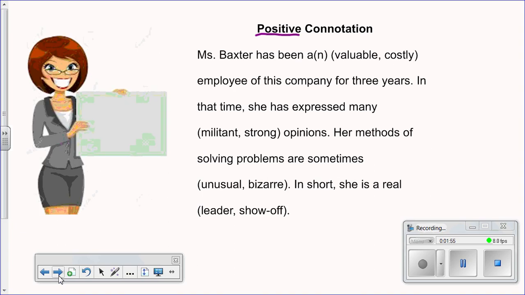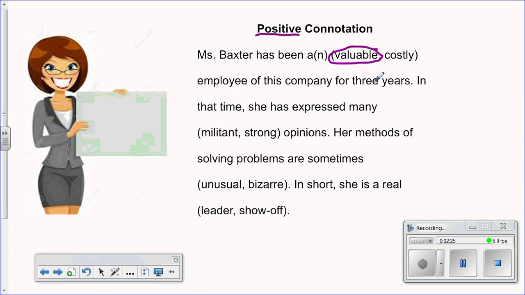We're going to practice with Ms. Baxter. We're going to give her story a positive spin by choosing the word that has the more positive connotation to it. Ms. Baxter has been a valuable or a costly employee of this company for 3 years. Costly implies that she's costing the company a lot of money at really no benefit to the company. But we know that we want to make this positive, so we are going to say that she is valuable.